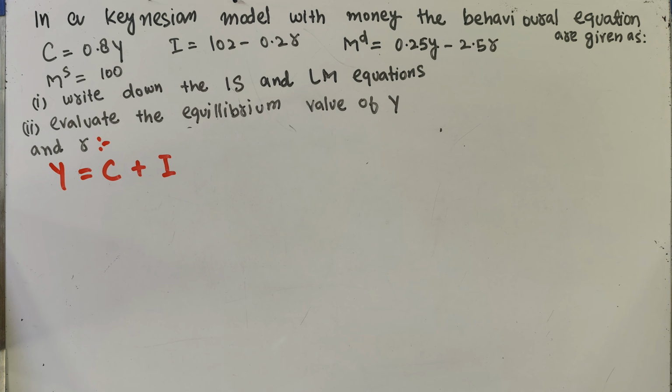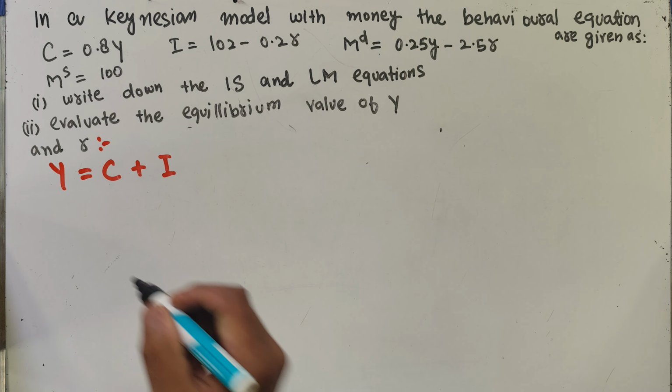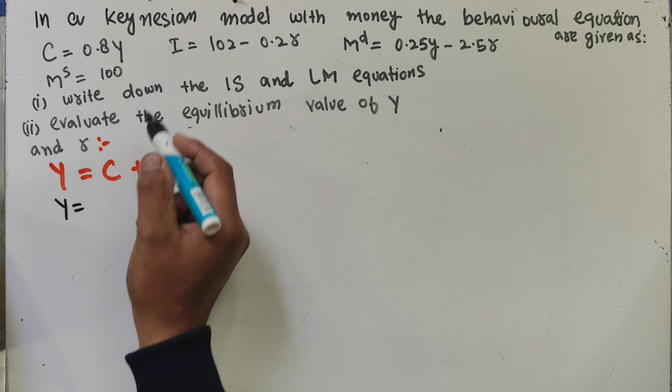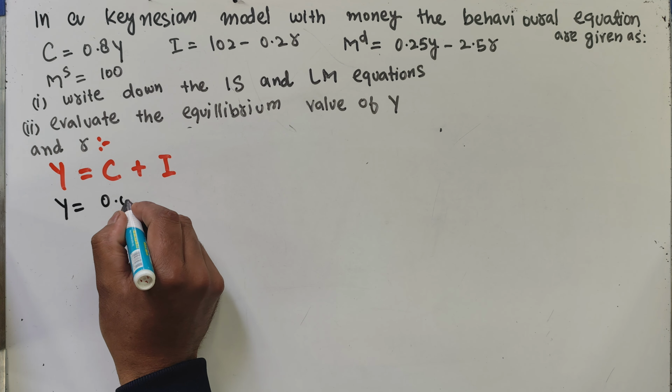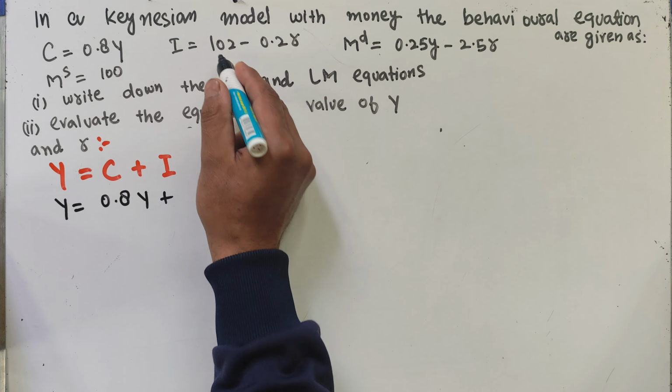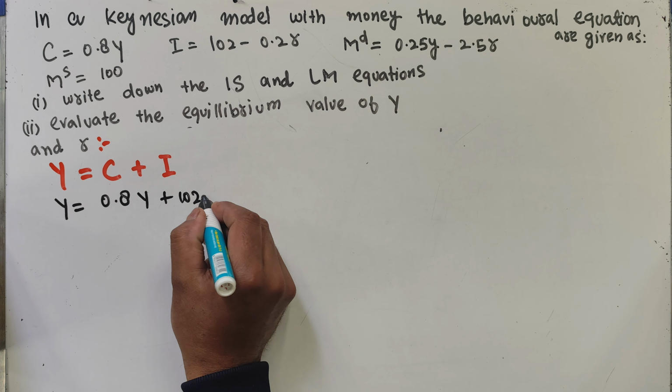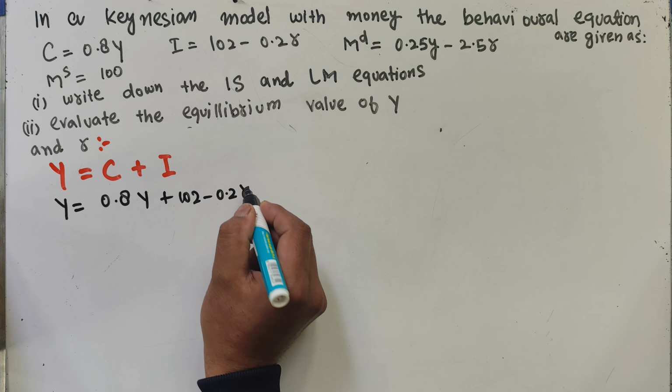So in this case we have y is equal to, what is our consumption function, that is 0.8y plus investment function 102 minus 0.2r.